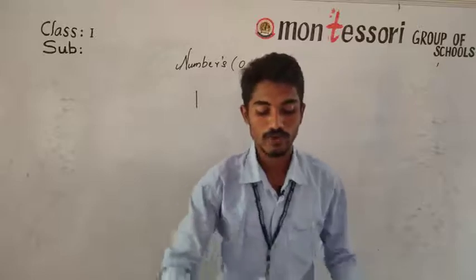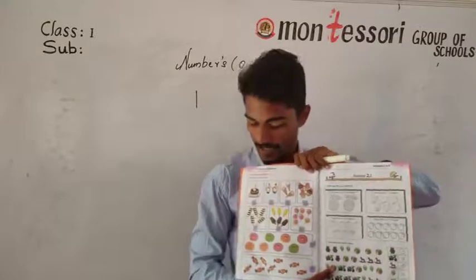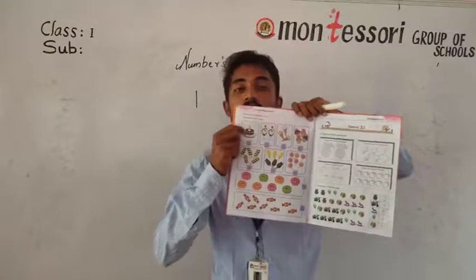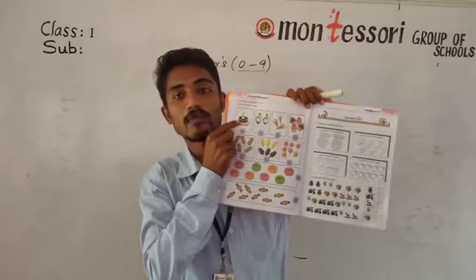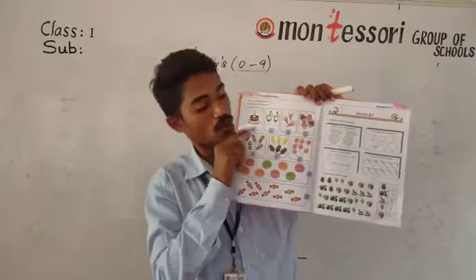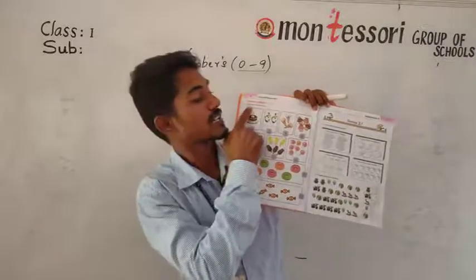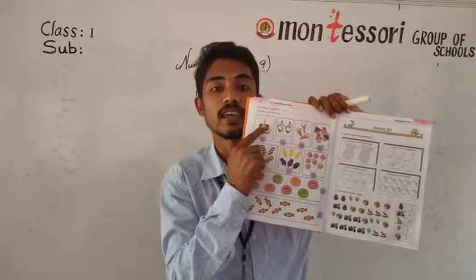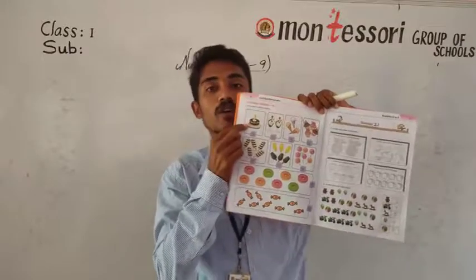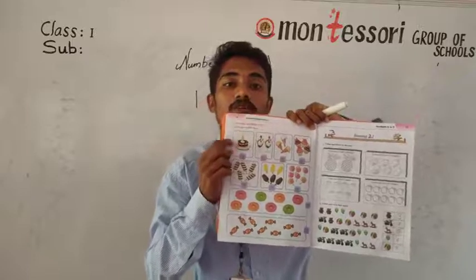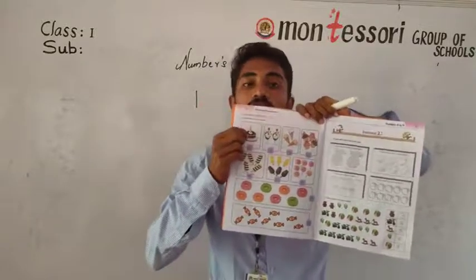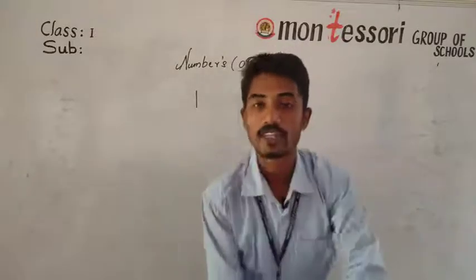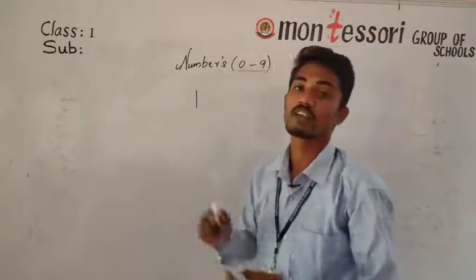So here, look all of you, open the textbook, page number 10. Here you can see a cake. How many cakes are there? Only one cake. What he asked is: count and write how many. Every number will start from only 1. So how many cakes are there? 1 cake. So we have to write the first number, which is 1.